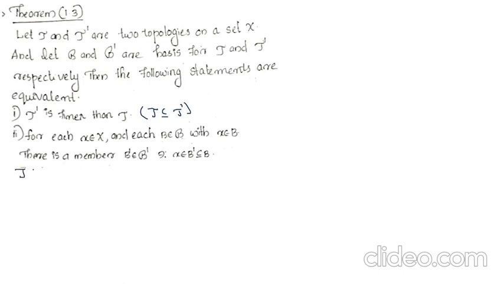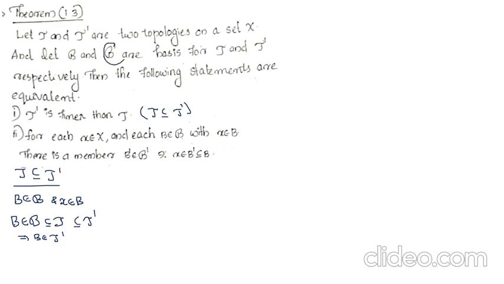So first we assume that tau' is finer than tau, that is, tau is a subset of tau'. We assume the first condition, so we have to prove the second condition. For that we take a basis member, let B belong to B and x belong to B. Now we have B belongs to B, and a basis is a subset of the corresponding topology tau, and given that tau is a subset of tau', because tau' is finer than tau, we get B belongs to tau'. That is, B is a member of the topology tau', and B' is the corresponding basis for tau'.